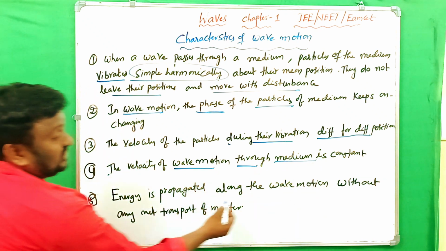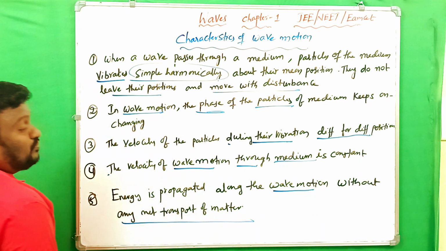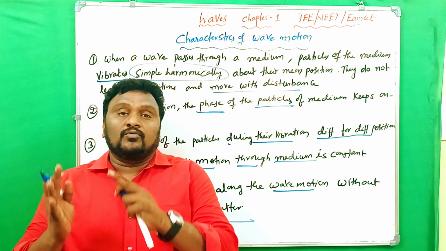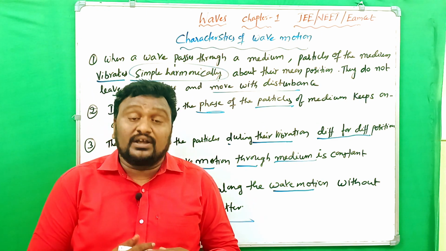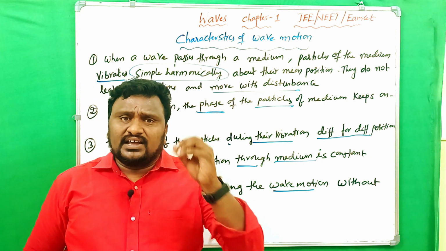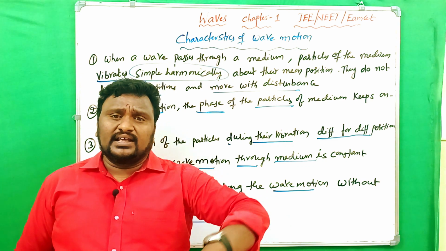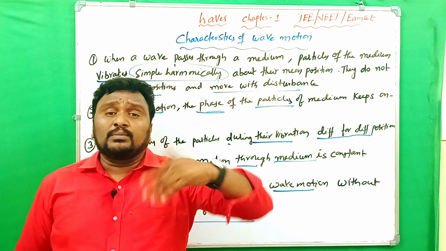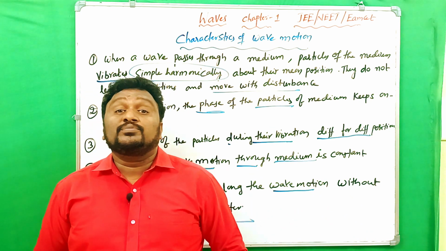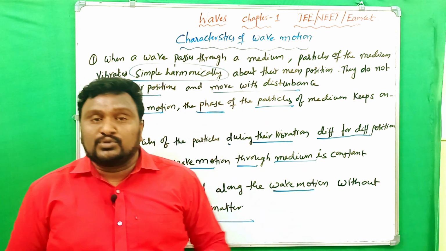Energy is propagated along the wave motion without any net transfer of matter. Here the phase varies from one position to another during the vibration of the particles. You have to notice it. And we already discussed the importance of wave motion: energy and momentum both can be transferred from one place to another without the medium particles leaving their original positions. So these are the characteristics of wave motion.